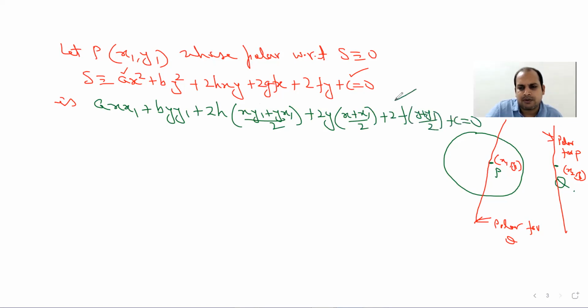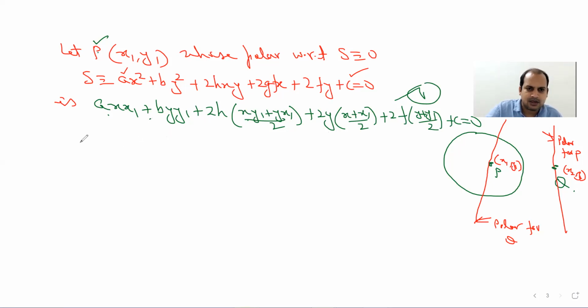Let me call this equation number 1. So as per definition, assuming this one is the pole, this one is the polar. Now, the polar of P must pass through Q. The polar of this point P, basically this line, is passing through Q, and the coordinates of Q are x2, y2, so it must satisfy x2, y2.